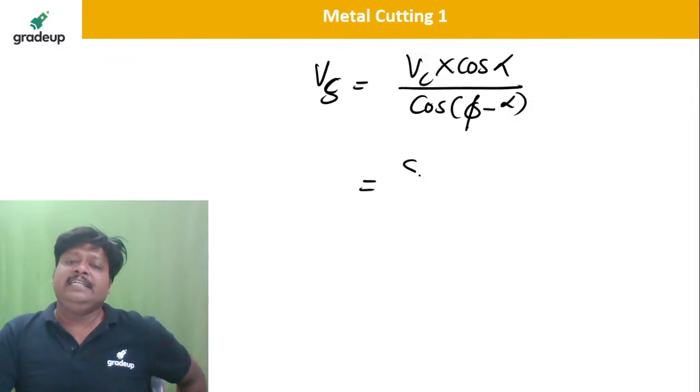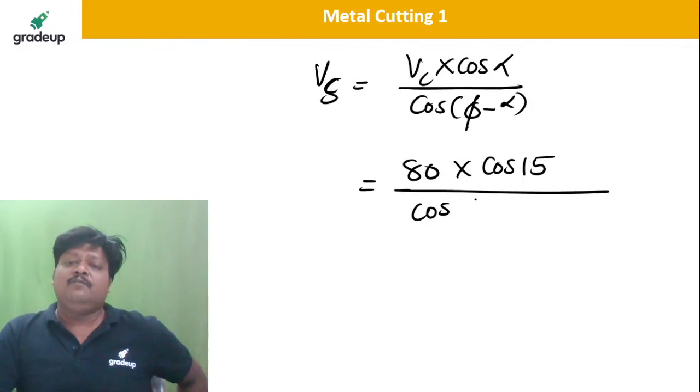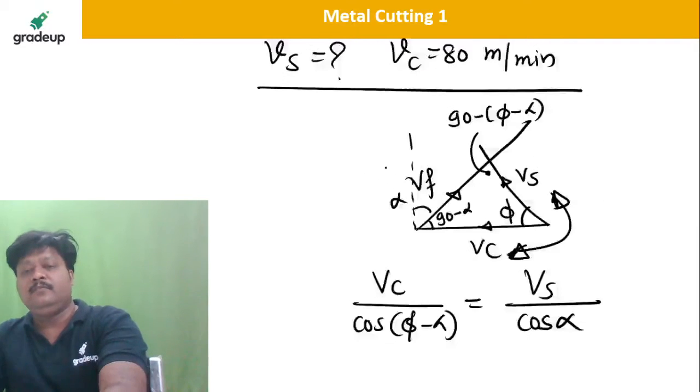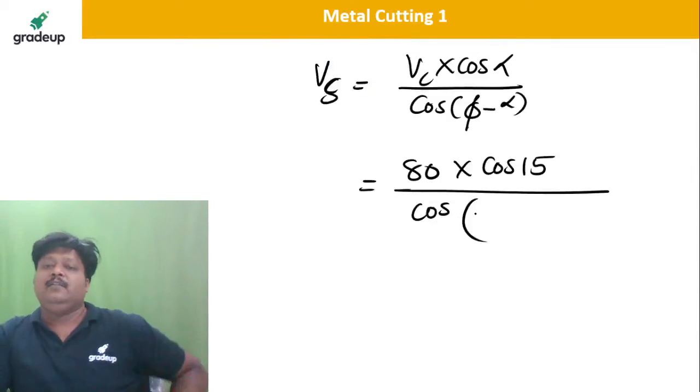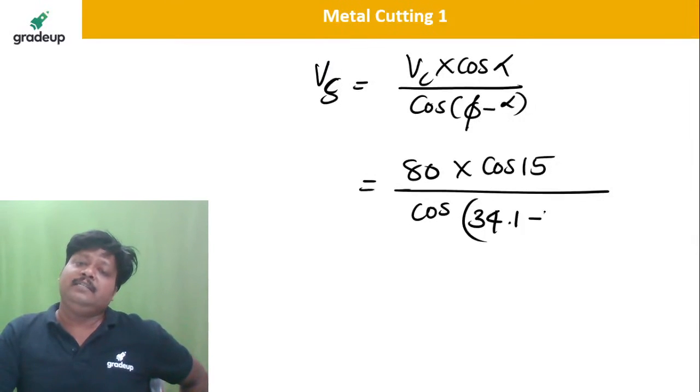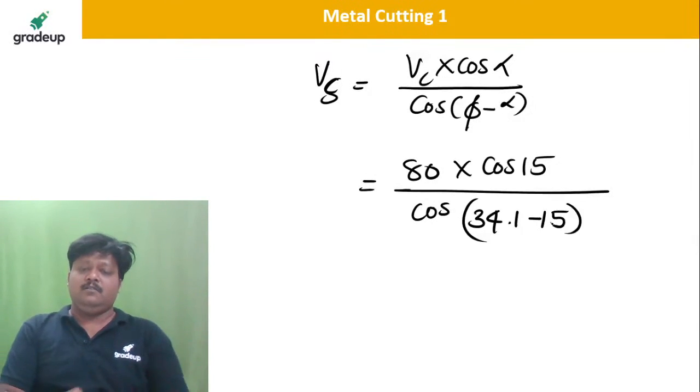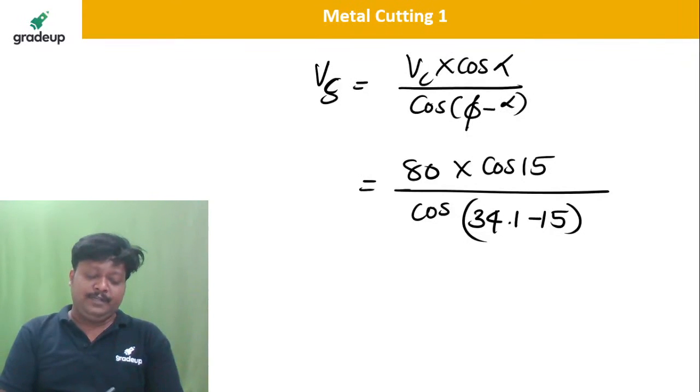So we see 80 meter per minute into cos of 15, divided by cos of phi minus alpha, that is 34.1 minus 15. So cos of 34.1 minus 15.